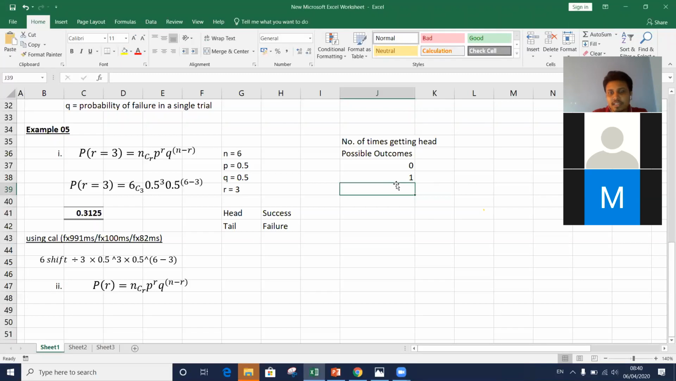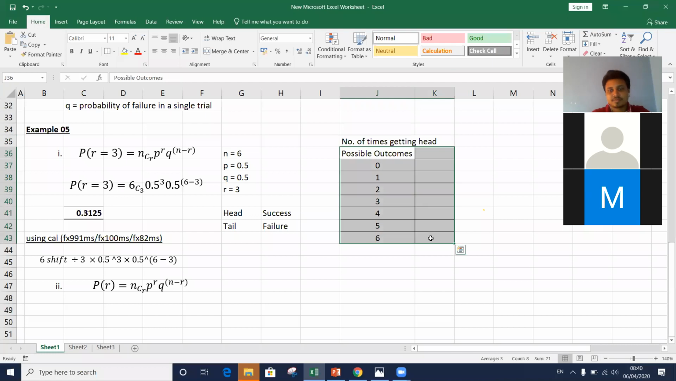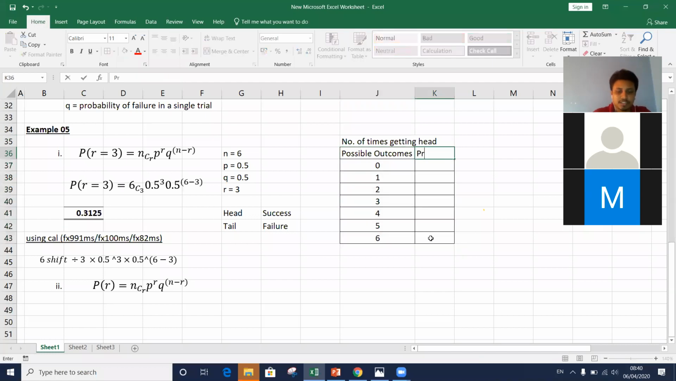And 2 times: out of 6 tosses, heads comes only twice. Then 3 times, 4 times, 5 times. Or in all 6 tosses of the coin we may get heads. So these are the possible outcomes in terms of the number of times getting heads. So what are the probabilities here? That is what we measure, each one of these.